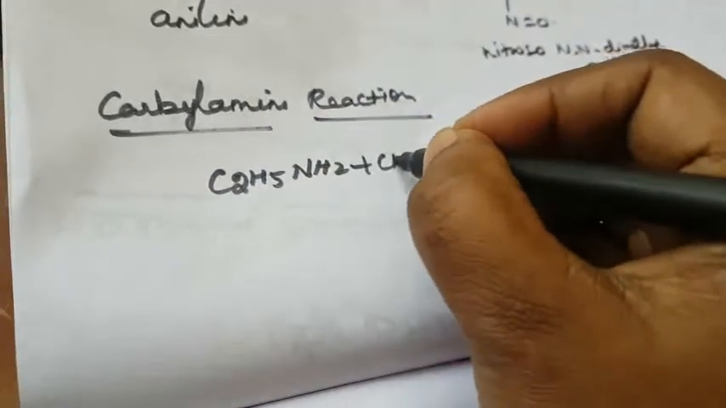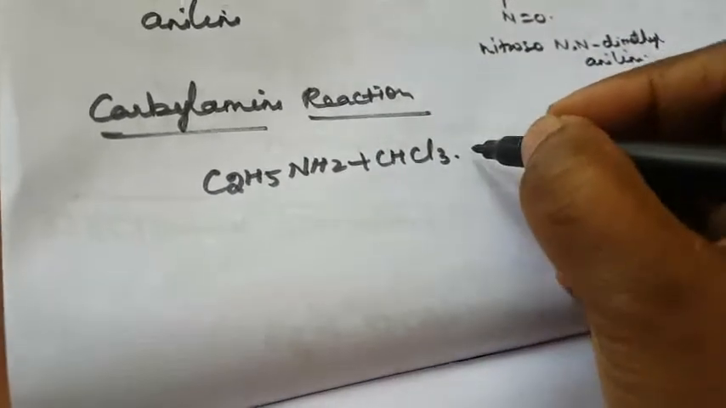Next one is the carbylamine reaction. What is meant by carbylamine reaction? This is also very important. Last time they asked carbylamine reaction. What is carbylamine reaction? First one is ethylamine, C2H5NH2, and chloroform, CHCl3. What is CHCl3?